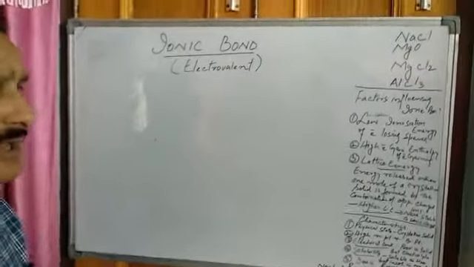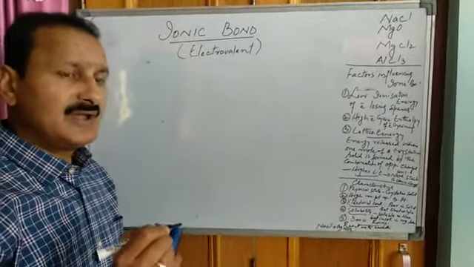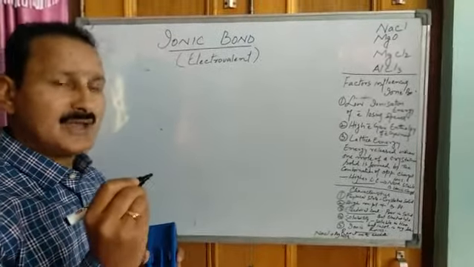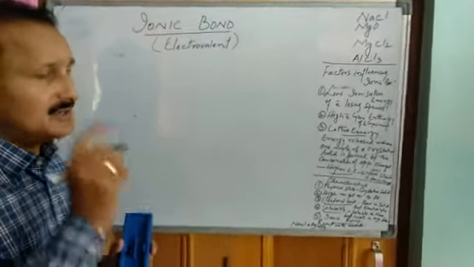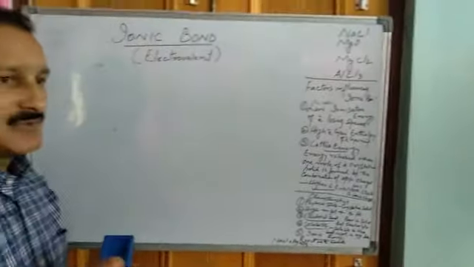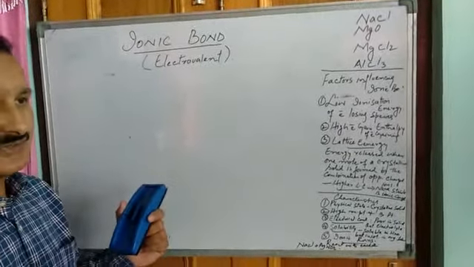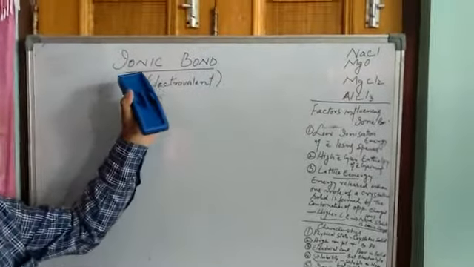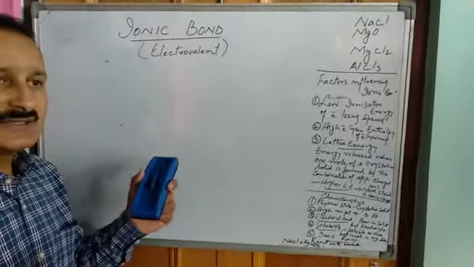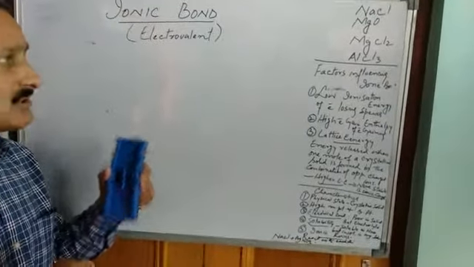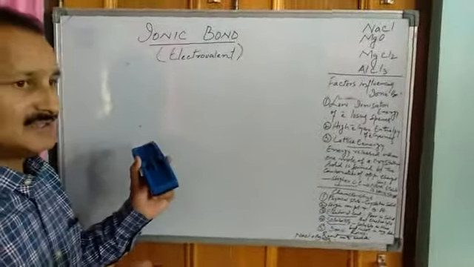As we know, a bond is formed only when an atom of an element acquires stable electronic configuration. Now, in this bond, we have to find how an element should acquire electronic configuration so that ions are formed. As we know, we have two types of ions, positively charged ions called cations and negatively charged ions called anions.